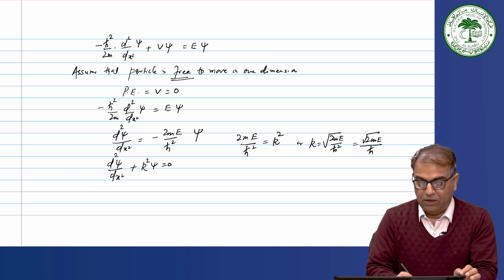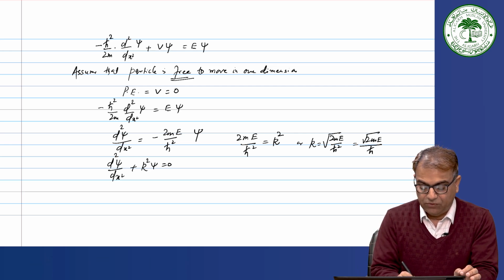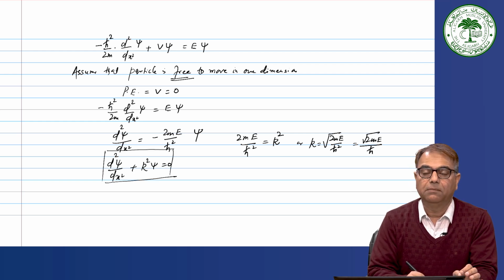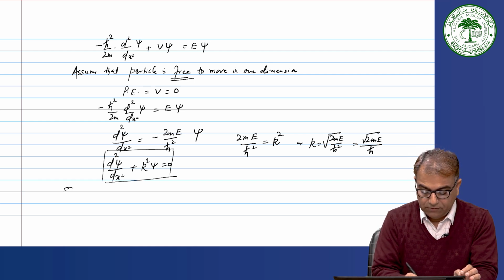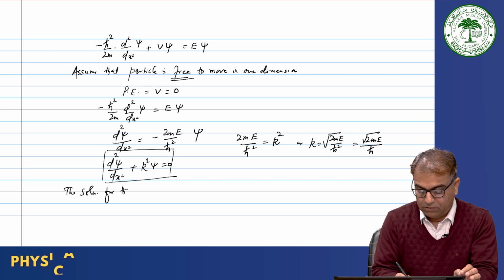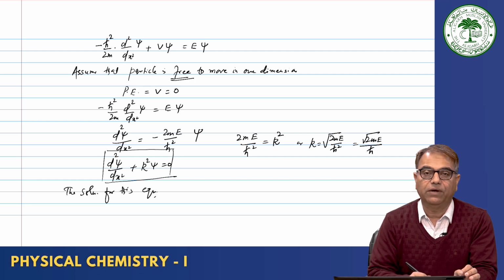Now, we have a double differential equation: d square psi by dx square plus k square psi is equal to 0. So, what will be the psi value? What will be the solution for this equation we have to find out.